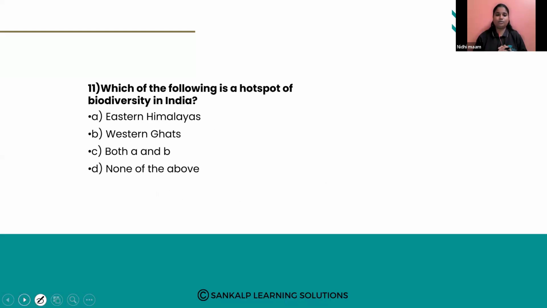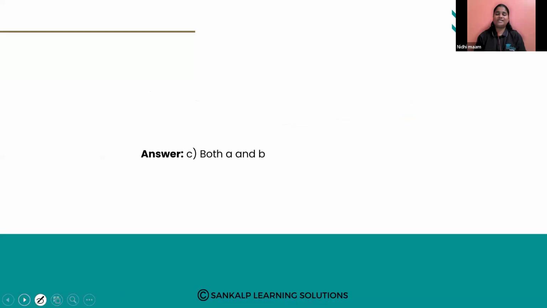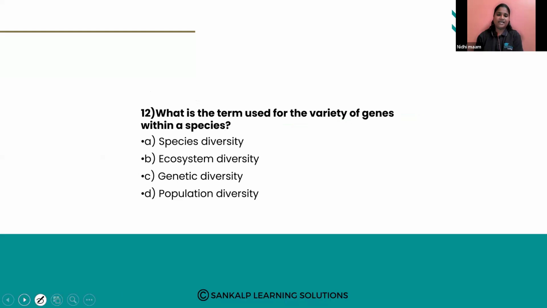10th question, sorry, 11th question. Which of the following is a hotspot of biodiversity in India? So we heard the terms called as biodiversity hotspot. What are biodiversity hotspots? Where biodiversity richness is seen. So those places are called biodiversity hotspots. So Eastern Himalayas, Western Ghats, both A and B, none of the above. So the right answer is here option number C. Both A and B are the biodiversity hotspots of India.